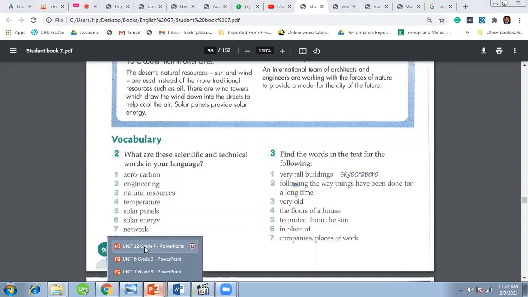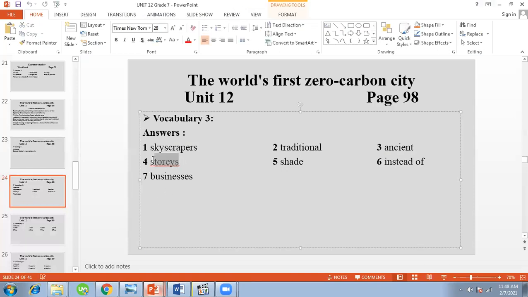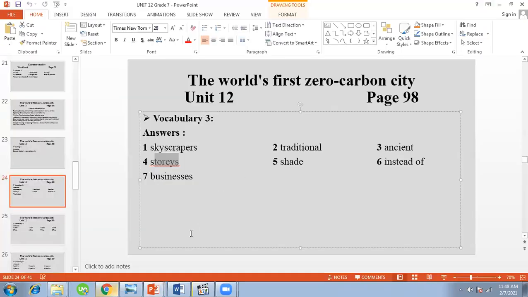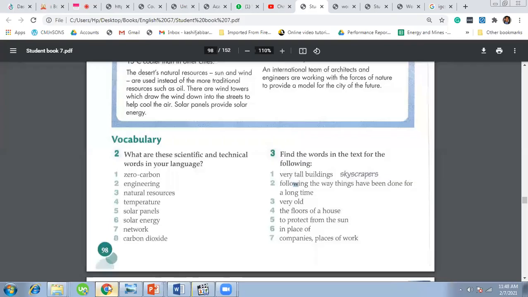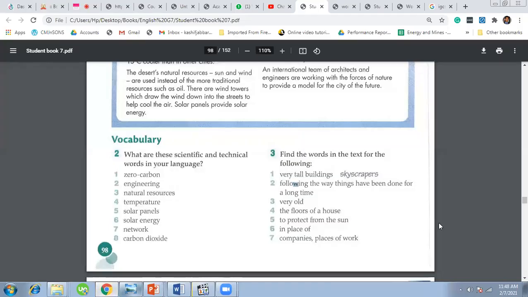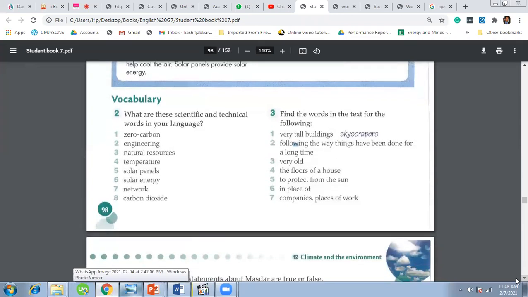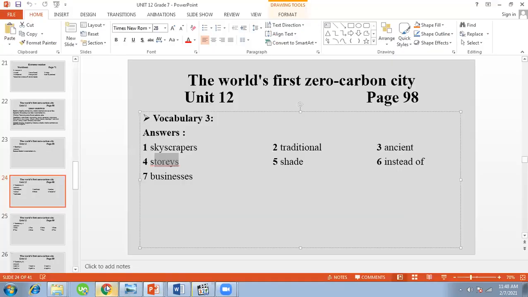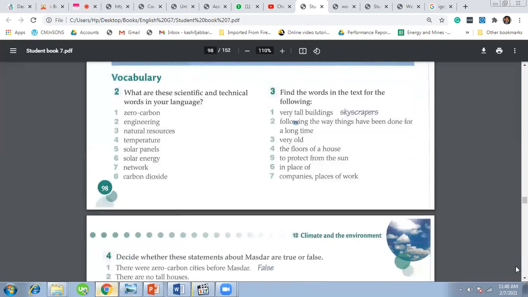The floors of the house are called stories. And to protect from the sun, it's called shade. And in place of means instead of. And the last, companies' places for work, are called businesses, right? Businesses. Number seven. You can see here, answer of question number three. Then let's move on.